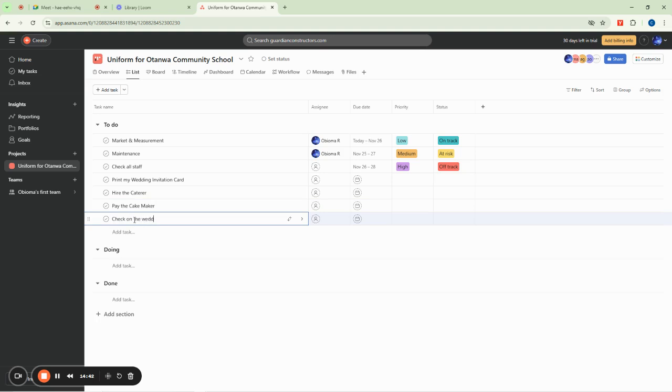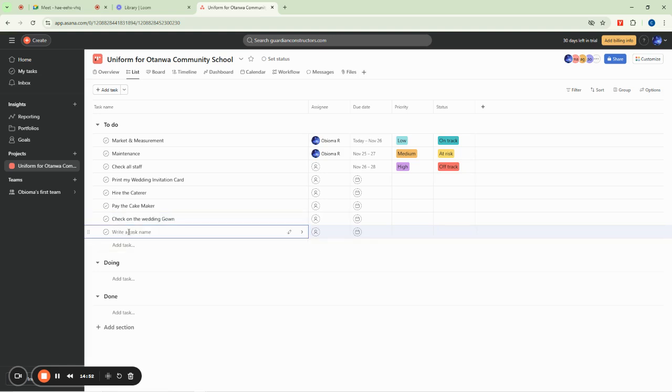And then probably she wants to check on the gown, maybe wedding gown. She wants to shop for gowns. So she has to go to different wedding gown shops around her city. And maybe she's still going to follow her husband to go and visit the village people. So you can say, okay, visit village people, right?